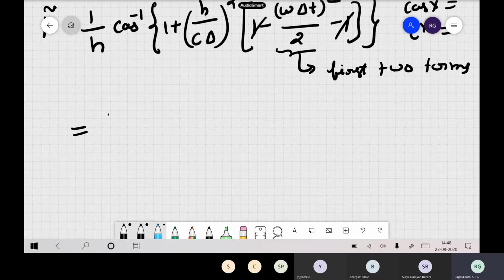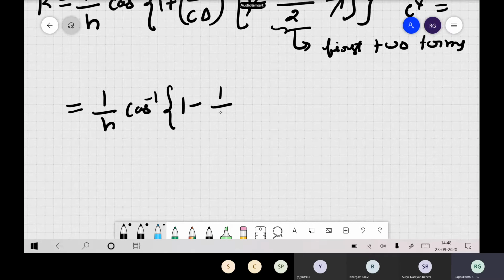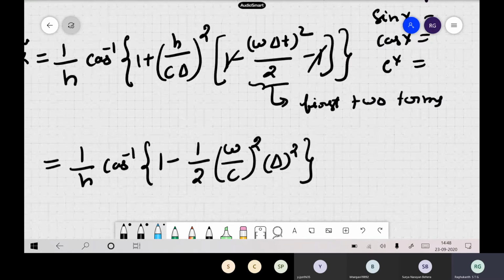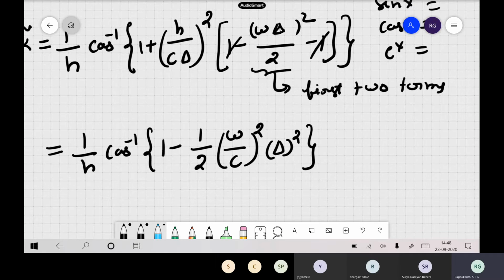So what happens is 1 by h cos inverse of 1 plus 1, and some of the terms get automatically cancelled. So this becomes 1 by h cos inverse of half, omega by c whole square, delta square. Delta t or delta, both are the same. Some of them get cancelled and finally we get a nice expression like this.